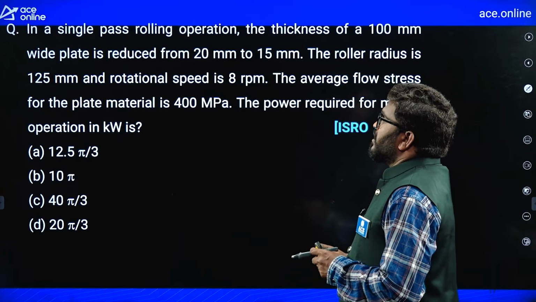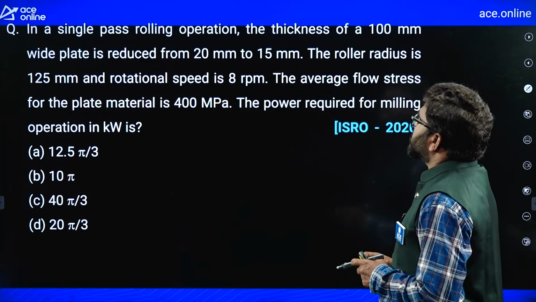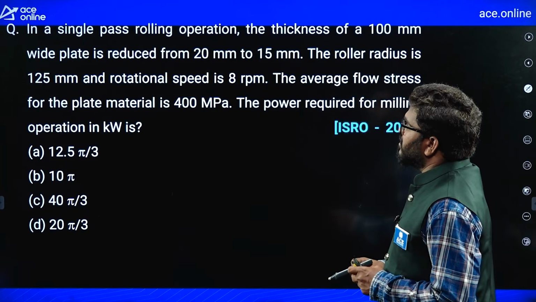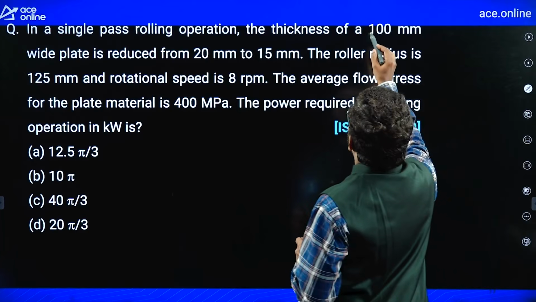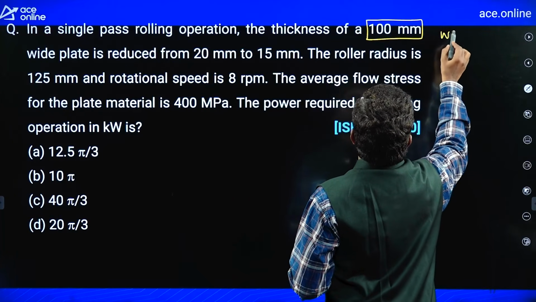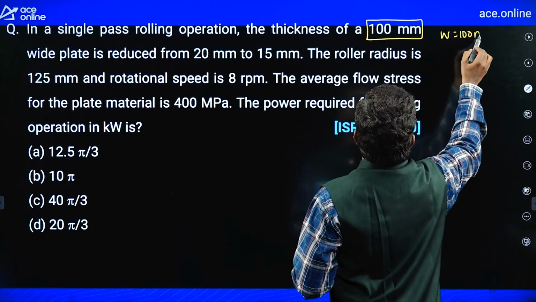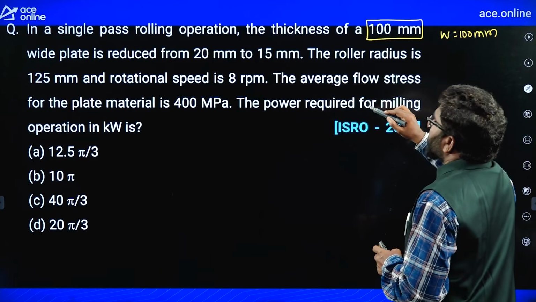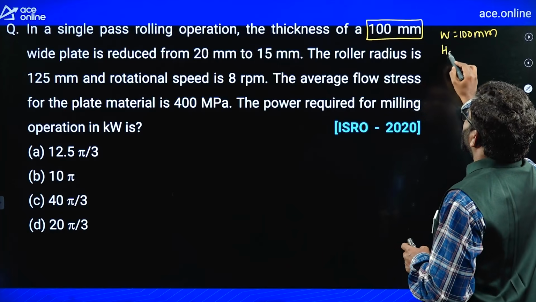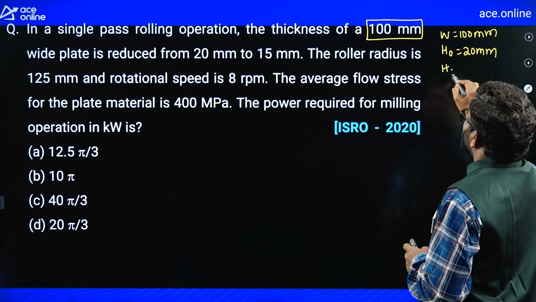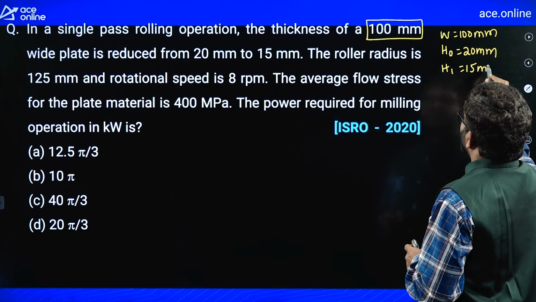Now, in a single pass rolling operation, the thickness of a plate of width W equal to 100 mm is reduced from 20 mm to 15 mm. So H naught equal to 20 mm, H1 is equal to 15 mm.